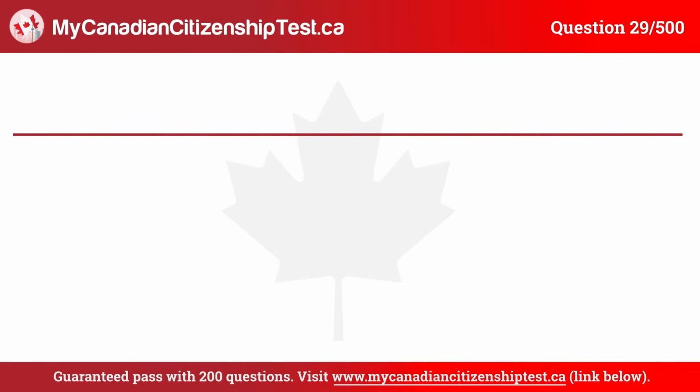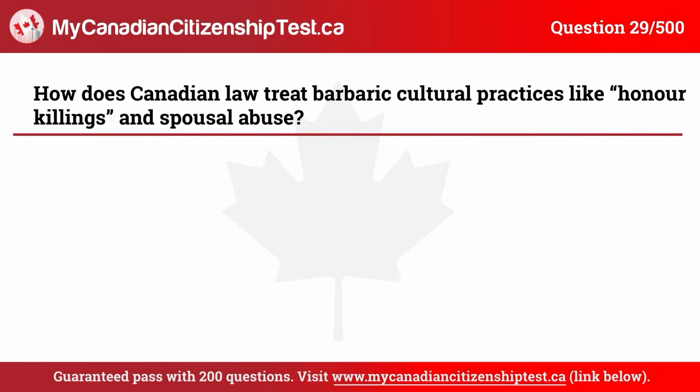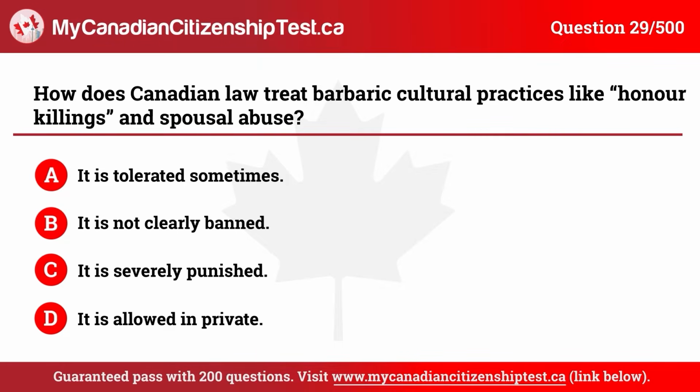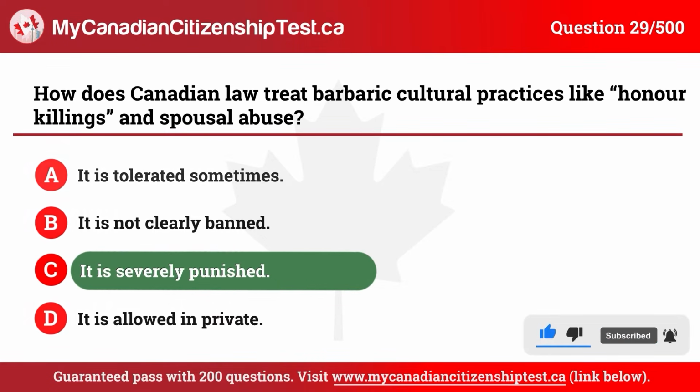Question 29. How does Canadian law treat barbaric cultural practices like honor killings and spousal abuse? A. It is tolerated sometimes. B. It is not clearly banned. C. It is severely punished. D. It is allowed in private. The correct answer is C. It is severely punished.